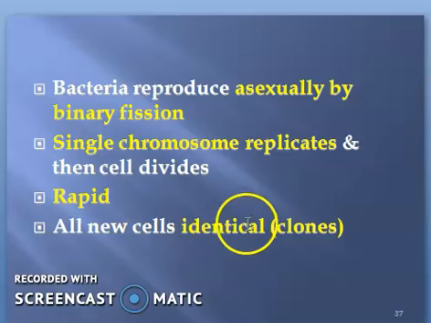All new cells are identical after binary fission, and we call them clones. Clones are an exact copy of the mother organism.